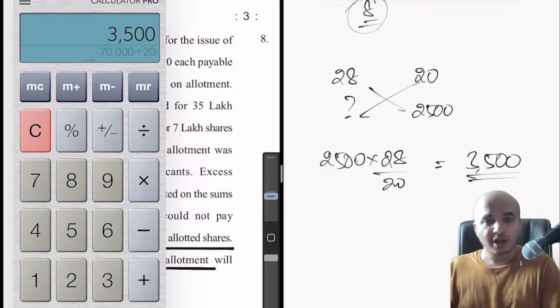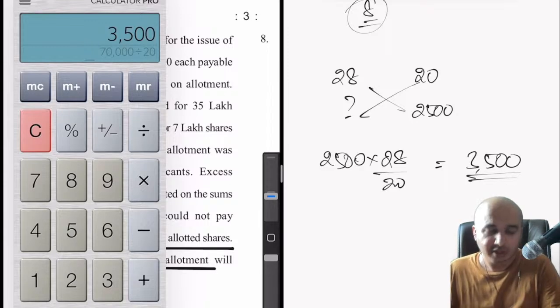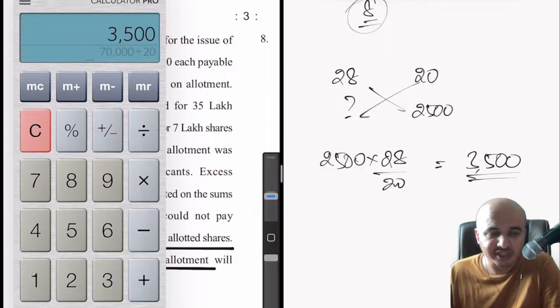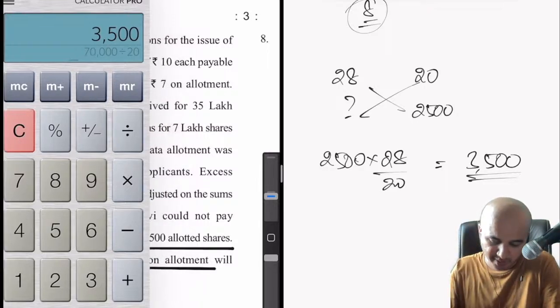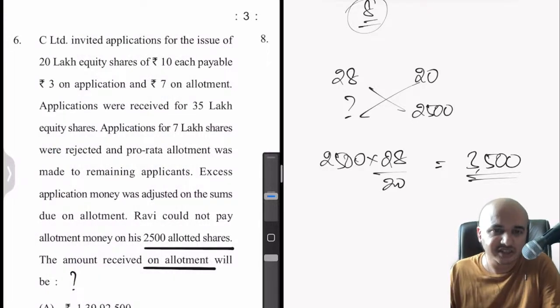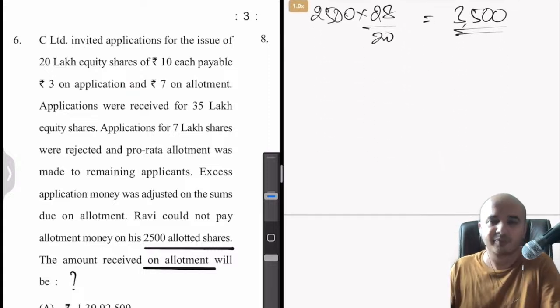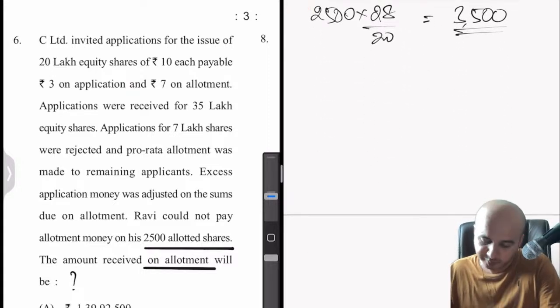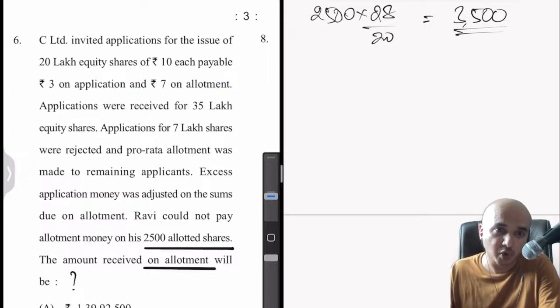Anyway, now the question is, how much money are we supposed to receive during the allotment stage after considering the fact that Ravi does not pay for his how many shares? 2,500 shares. Let's do the calculation now. So first we have to understand how much money did we receive in total.